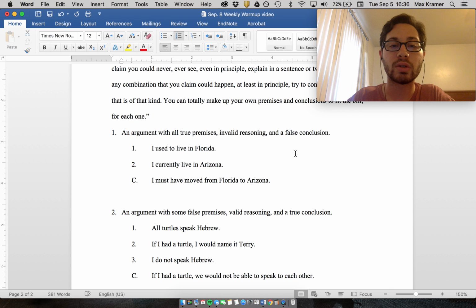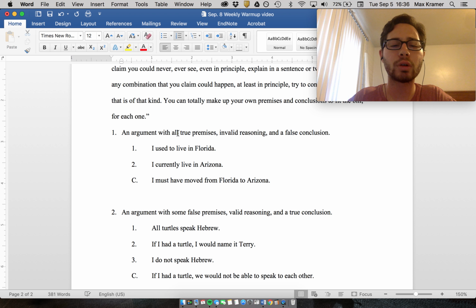Our goal is to give an argument that has these qualities, or if we can't, explain why it's impossible according to the laws of logic for an argument to have all of them. So I'll just run through two real quick. I'm not sure which letters these refer to, but you should be able to figure it out.